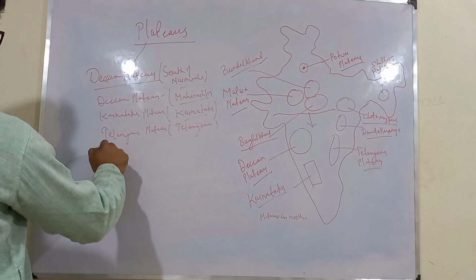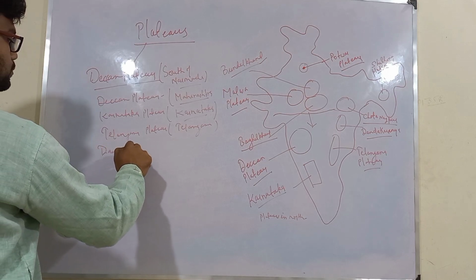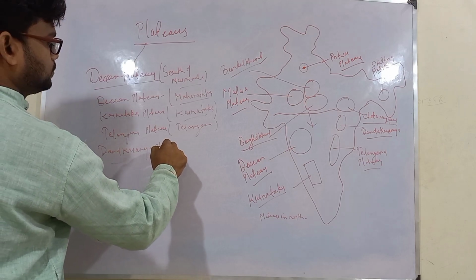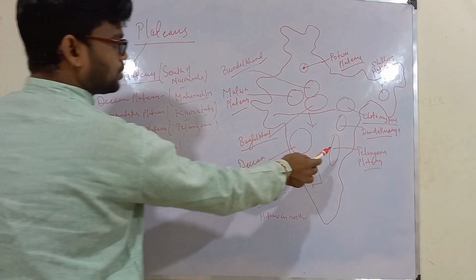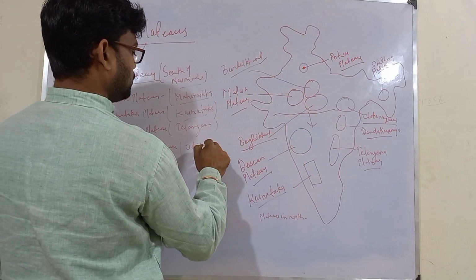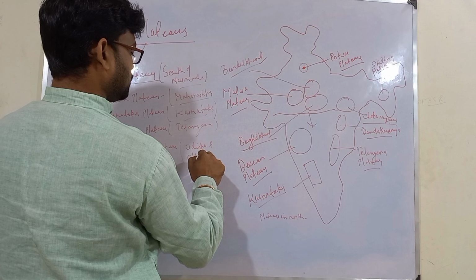Then we have Dandakaranya Plateau. See here, this mainly forms a part of Odisha and Chhattisgarh.